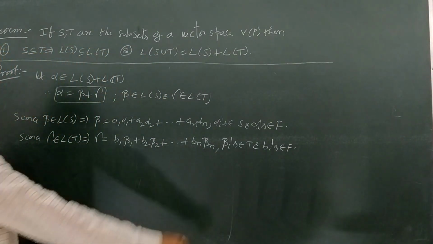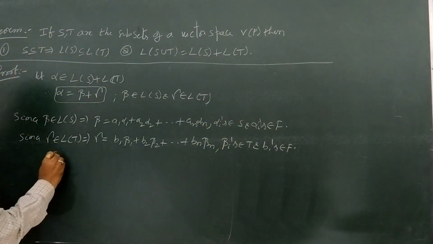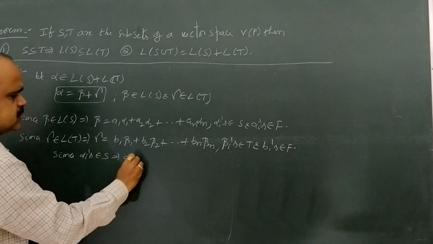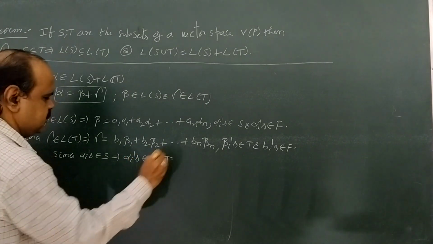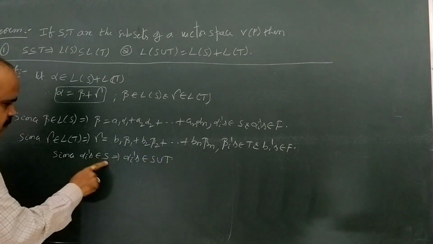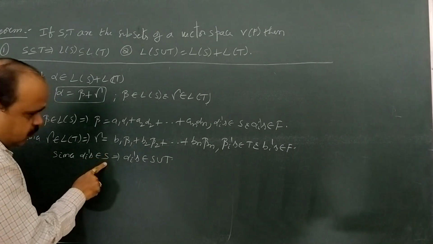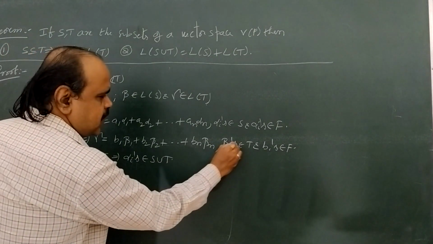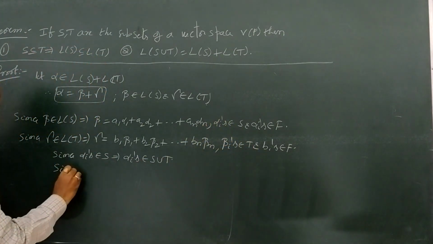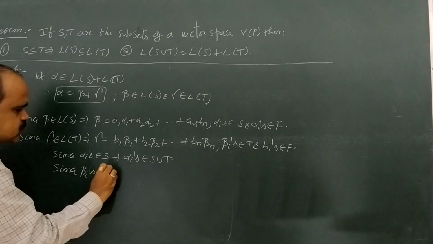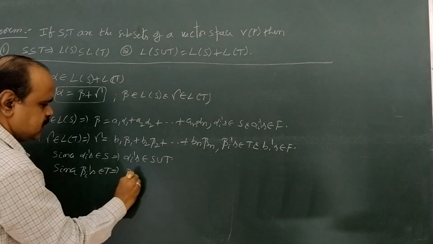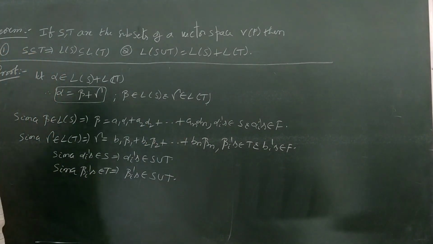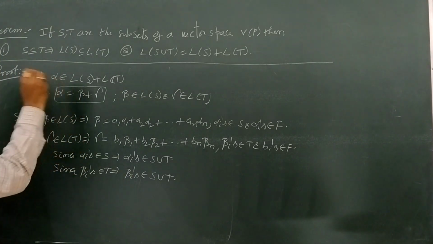Okay, here the alpha i's belong to capital S. Since the alpha i's belong to capital S, that implies the alpha i's belong to S union T. The alpha i's are in S, so they are also in S union T. In similar way, since the beta i's belong to T, that implies the beta i's also belong to S union T. Okay, now come to this one.